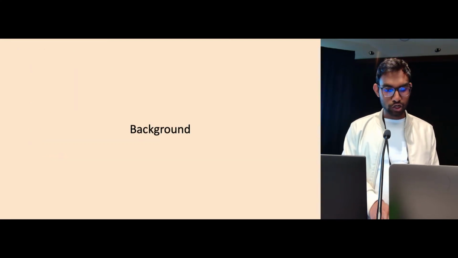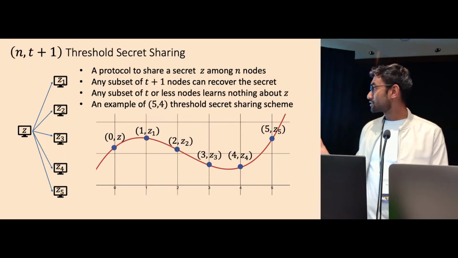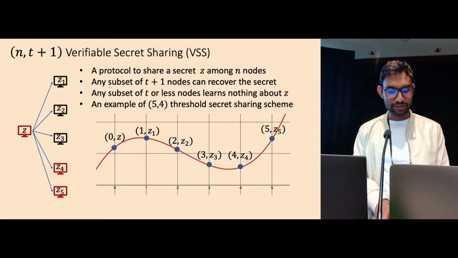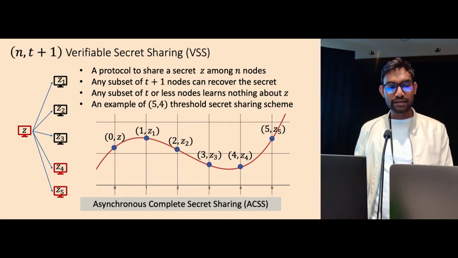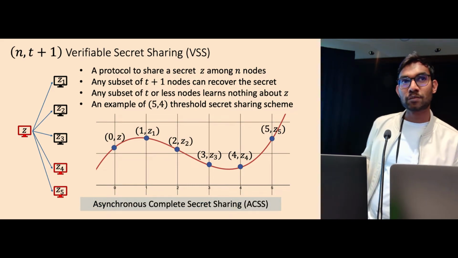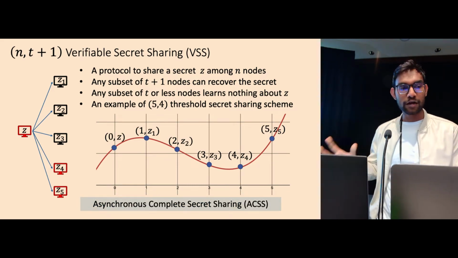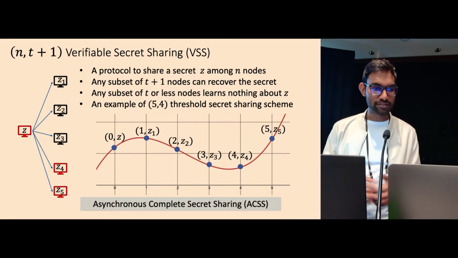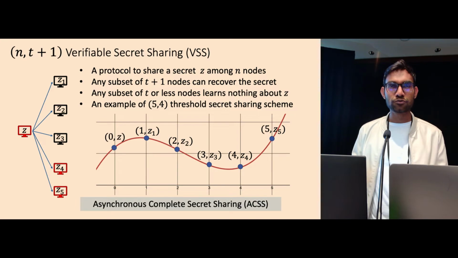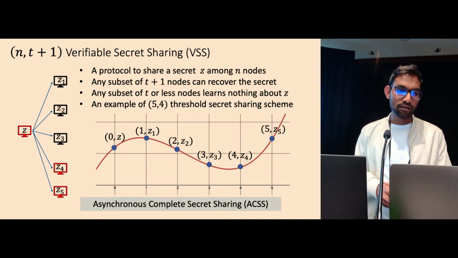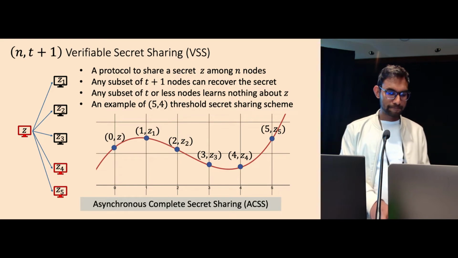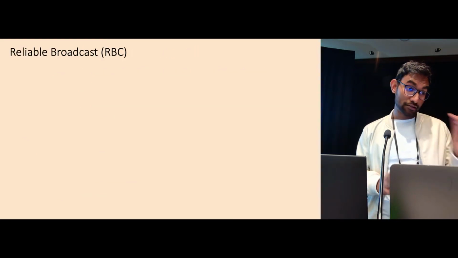So I'll talk about some background. We have seen threshold secret sharing in the last talk, so I'll not go into this. We have also seen verifiable secret sharing. What we need in this paper is something called asynchronous complete secret sharing, which is an asynchronous variant of verifiable secret sharing with some extra properties. For this talk, we don't have to know the exact differences, but you can think of that as an asynchronous variant of verifiable secret sharing. We need some other primitives.